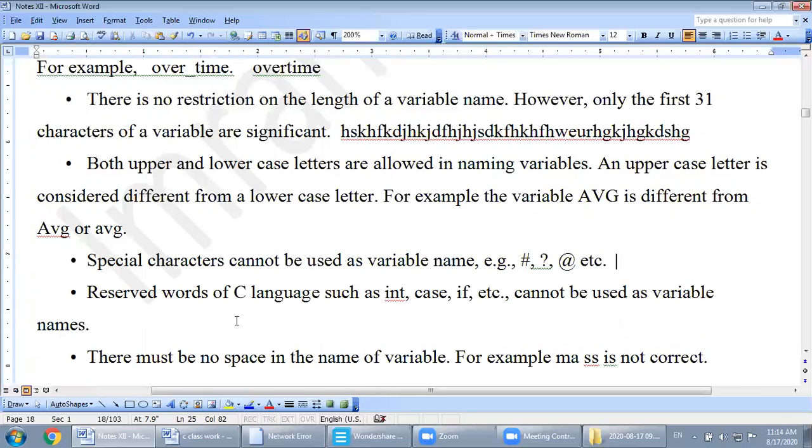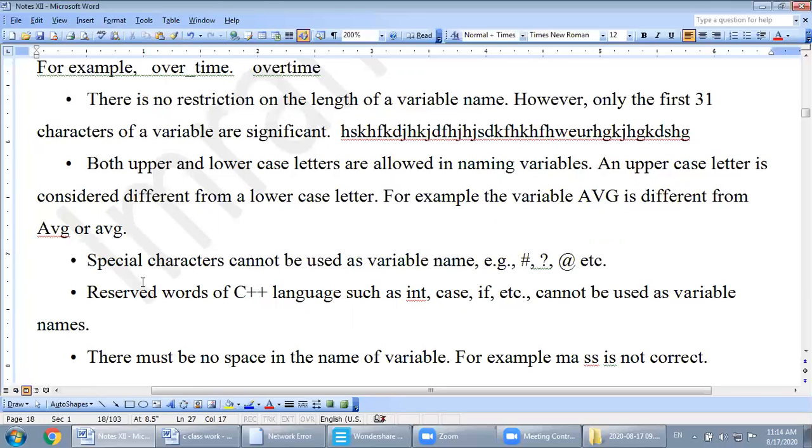So no special character except underscore is allowed. Next important rule, reserved words of the C++ language, such as int, case, if, etc., cannot be used as variable names. For example, if you define a variable like if, it is invalid. Why is this one invalid? Because if is a reserved word and you cannot use a reserved word as a variable name.